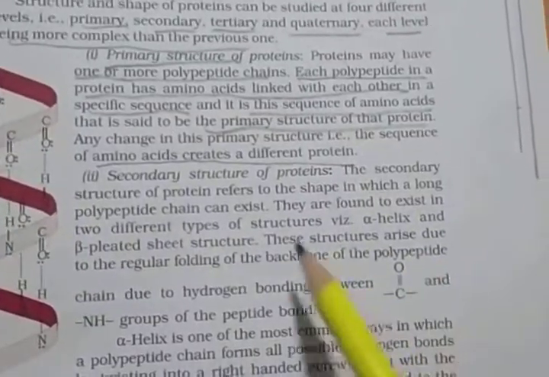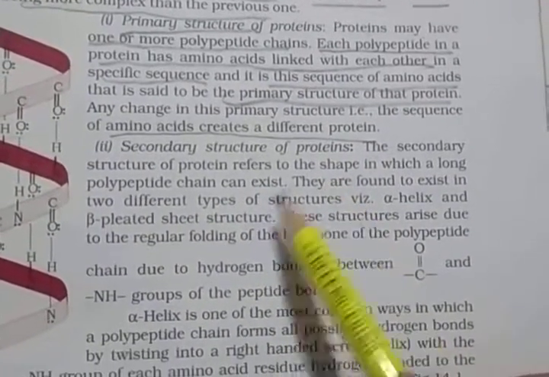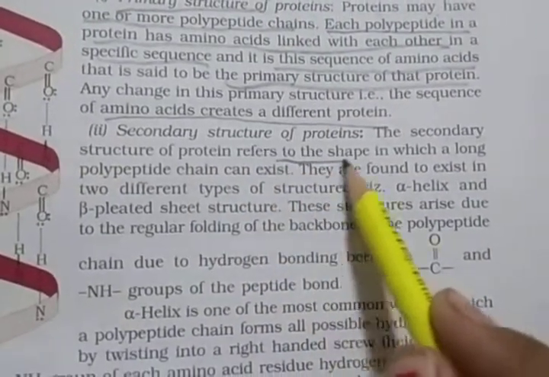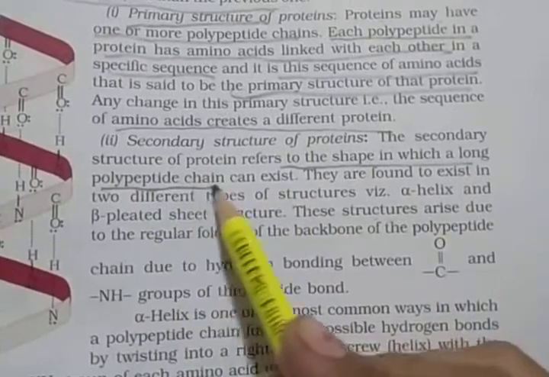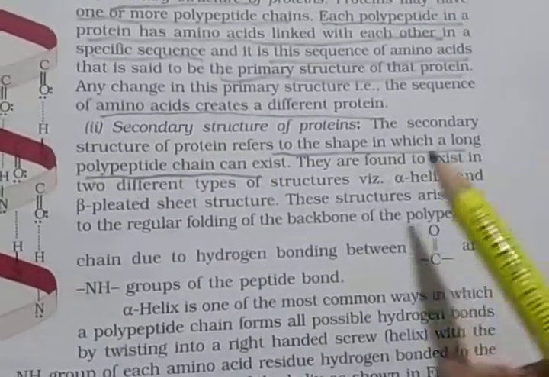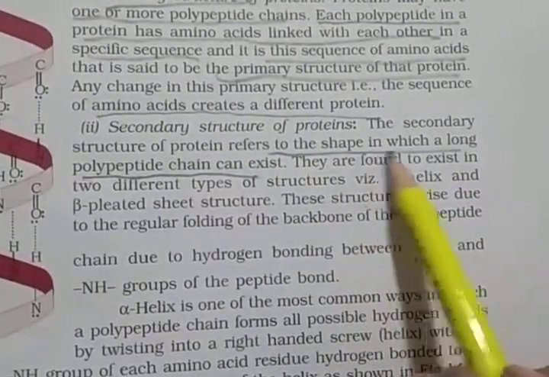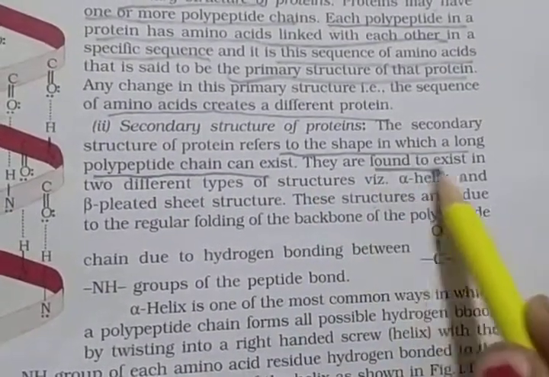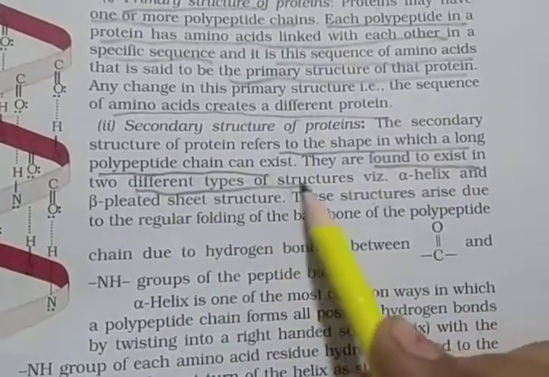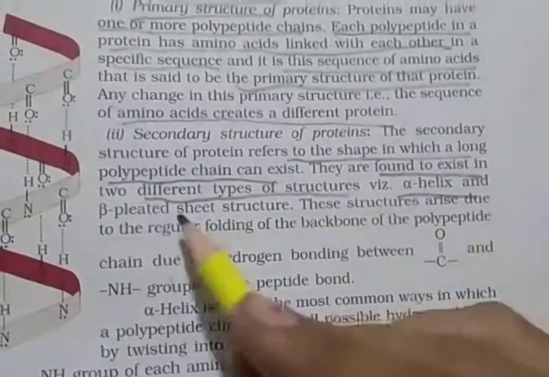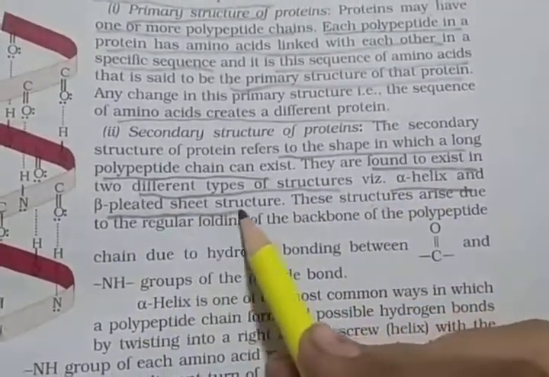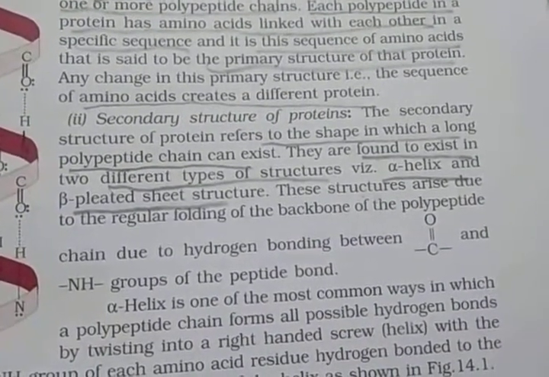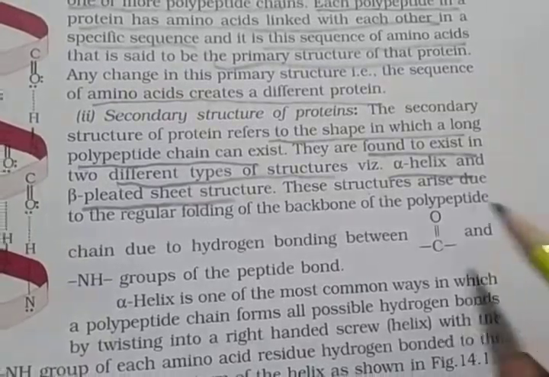Then the second type: the secondary structure of proteins. Secondary structure of the proteins refers to the shape in which a long polypeptide chain can exist. They are found to exist in two different types of structure: the alpha helix, and the second one is the beta pleated sheet structure.